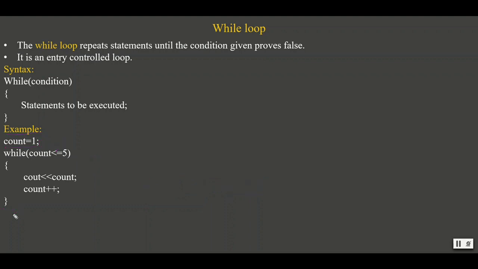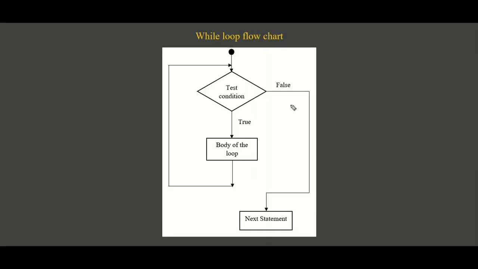Let's look into the flowchart. So this is the while loop flowchart. The condition within the while is represented using this rhombus. This is the test condition. If the condition is satisfied, if the condition is true, then it enters the body of the loop and executes all the statements within the body of the loop.